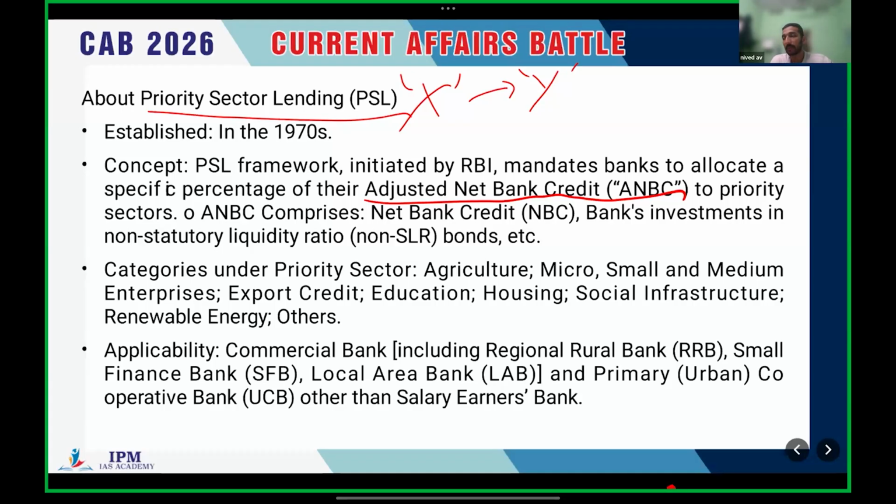If someone wants to invest in sector Y and asks X for money, obviously X will provide it. But there are other sectors which are very important but not capable of giving huge returns.